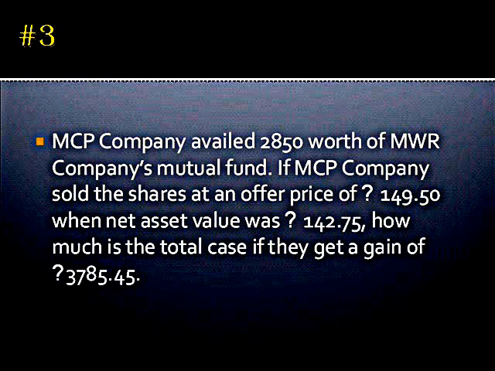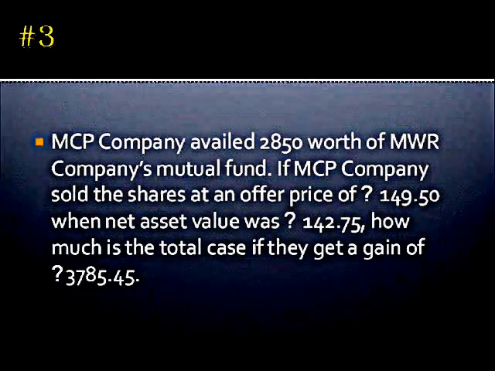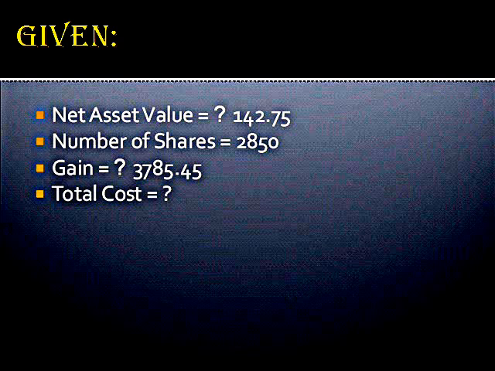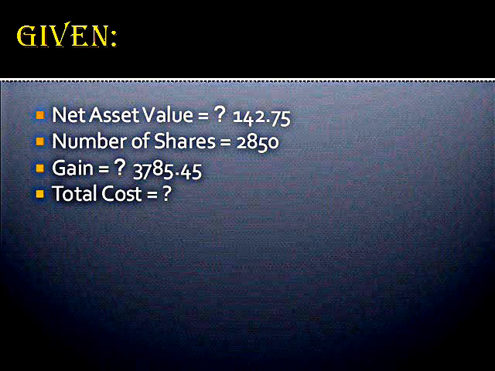Problem number 3. MCP Company availed 2,850 shares of MWR Company's mutual fund. If MCP Company sold the shares at an offer price of 149.50 when net asset value was 142.75, how much is the total cost if they get a gain of 3,785.45? Given. First, the net asset value is equal to 142.75. Second, the number of shares is equal to 2,850. The gain is equal to 3,785.45, and we are looking for the total cost.